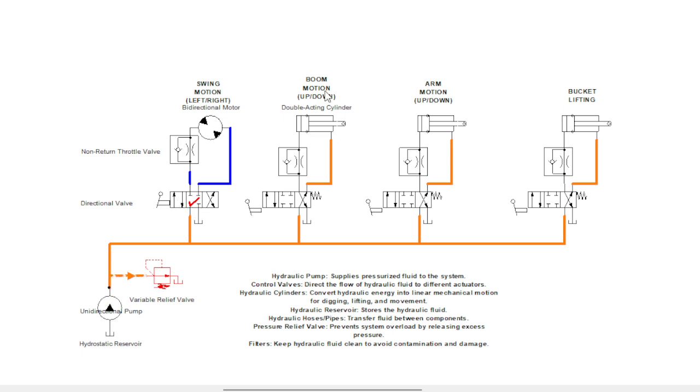So next is the boom, whose movement is up and down, and then the arm will extend and retract,